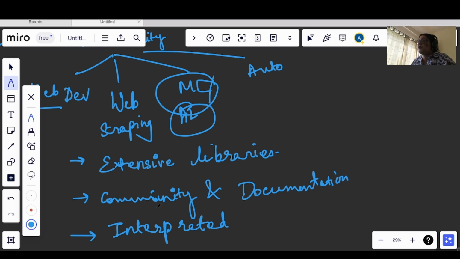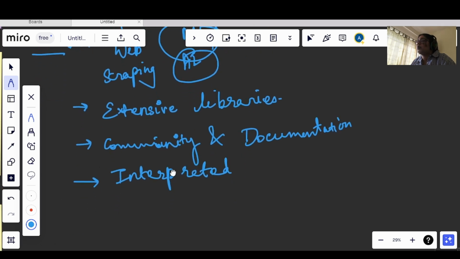Now the other thing is it has cross-platform compatibility. That means you can use the Python code anywhere, on any operating system. It is scalable. You can make large applications using it. These are some of the basic pros.